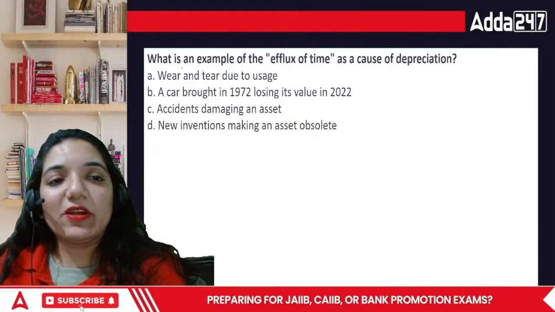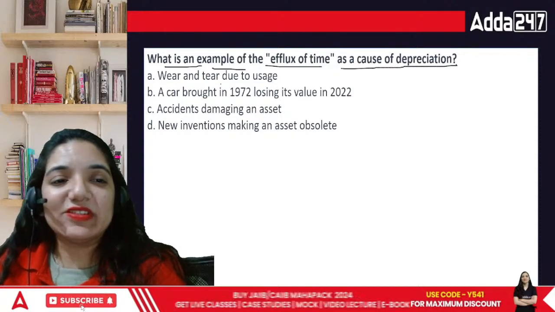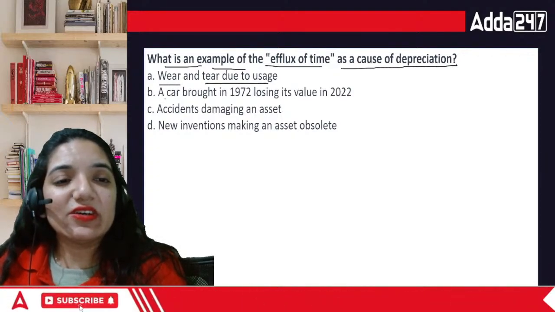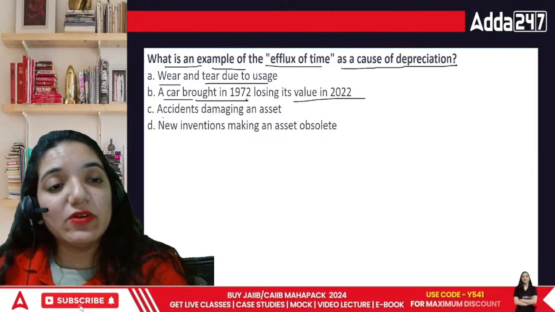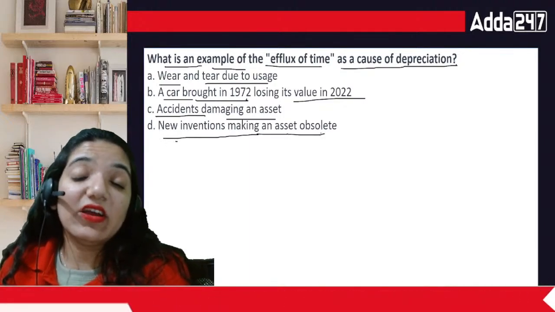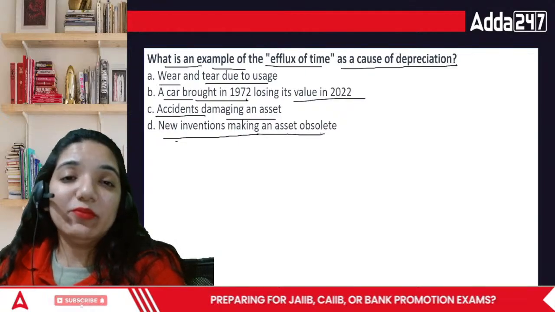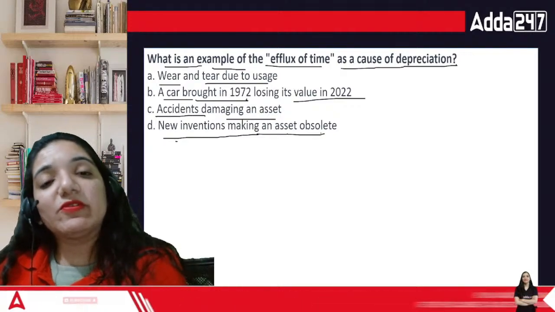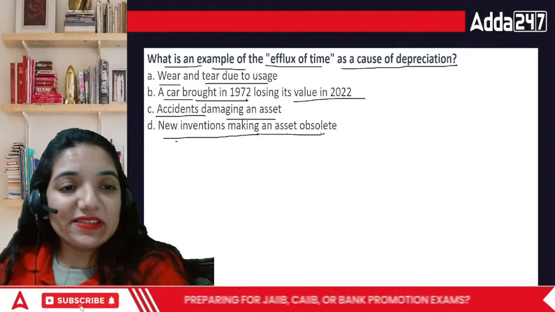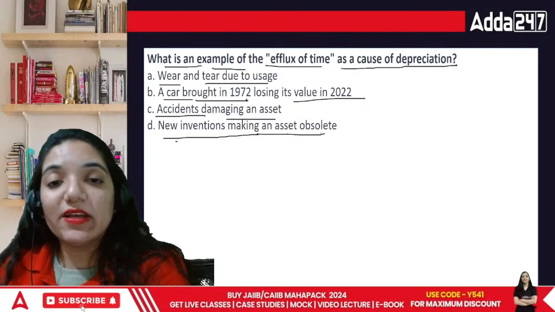Now comes the point: what is an example of efflux of time as a cause of depreciation? Wear and tear due to usage, a car bought in 1972 losing its value in 2022, accidents damaging an asset, or new inventions making an asset obsolete. Efflux of time means the time is passing. So in this case, it is a car bought in 1972 losing its value in 2022.